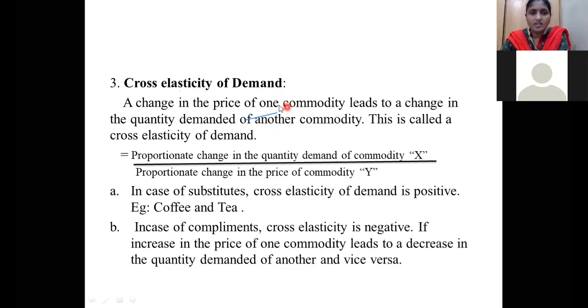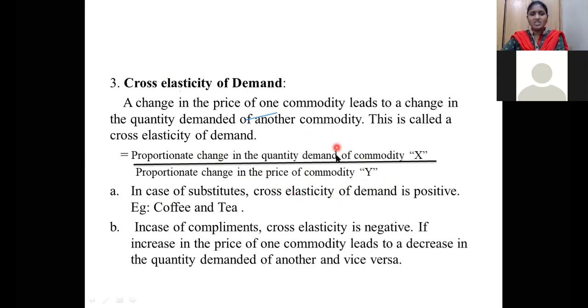I have told you the concept is the same, but you have to represent it in a formula. So what is the thing? Proportionate change in the quantity demanded for good X, that means Q2 minus Q1 by Q1 for X, divided by the proportionate change in the price of commodity Y. With respect to price, the price of X is going to change, but we are preferring commodity Y. So what is the proportionate change in the price of the commodity? Y2 minus Y1 by Y1, so delta Y by Y1. This is the formula we have to use for calculating the cross elasticity of demand.